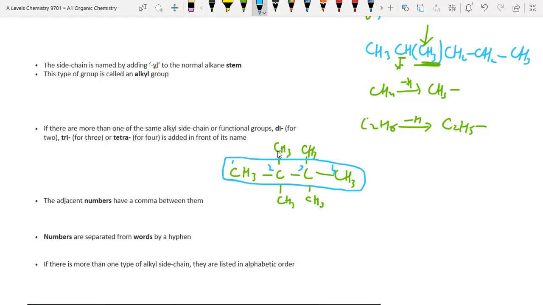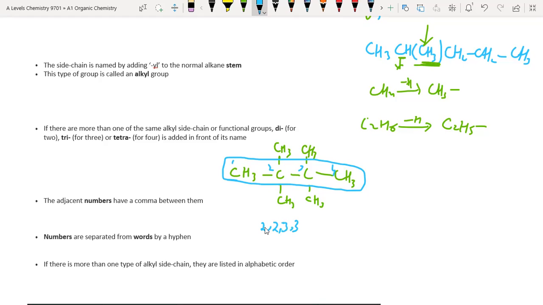When two branches are present at the same carbon, we will use the position of that carbon twice, like 2, 2. Numbers are separated by a comma from the number, and similarly for 3, 3.